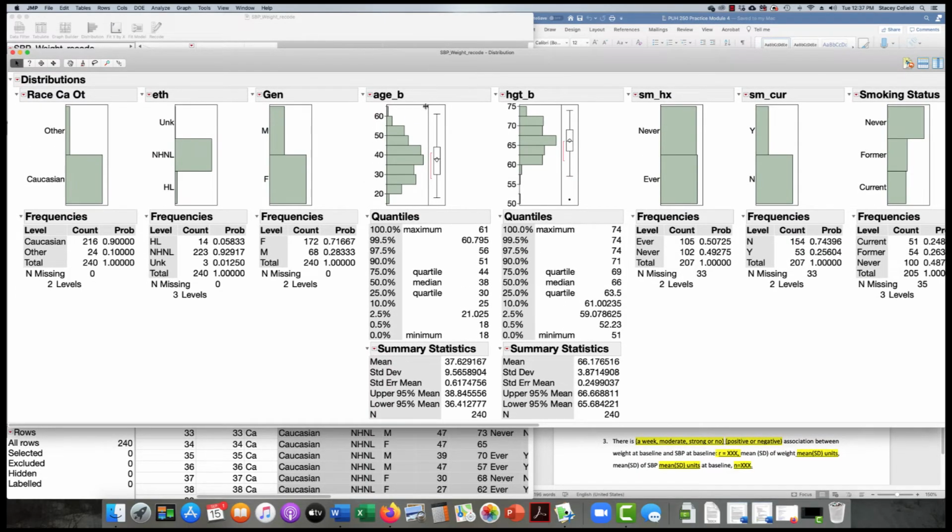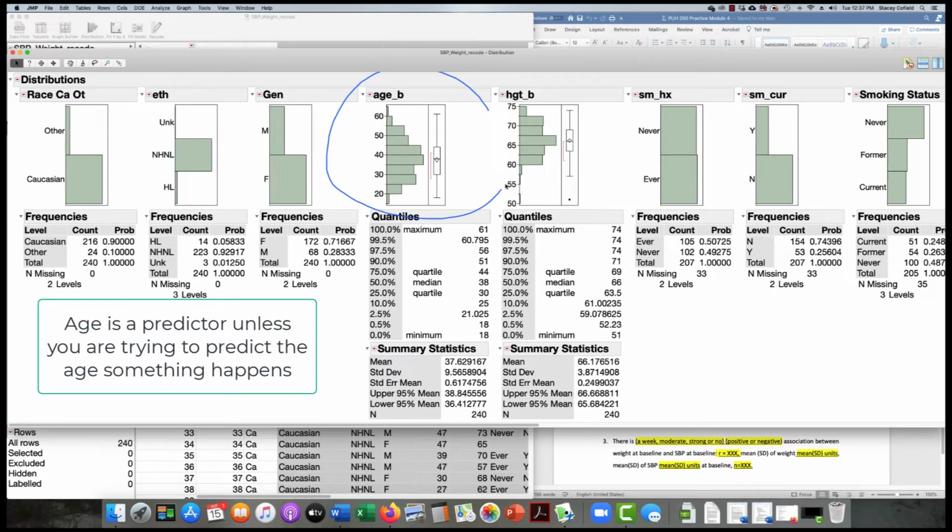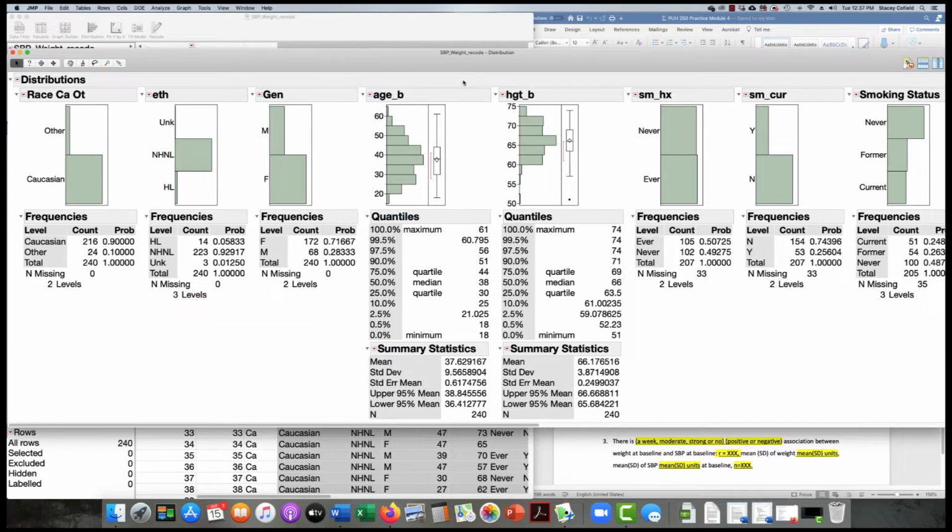Thinking about something like age, again, age is usually a predictor unless you are attempting to predict at which age something happens. And in that case, age will become an outcome. Same thing with height, generally a predictor. But if you're particularly working in young adolescent children and you're trying to predict their height, you could see that height would be an outcome there.